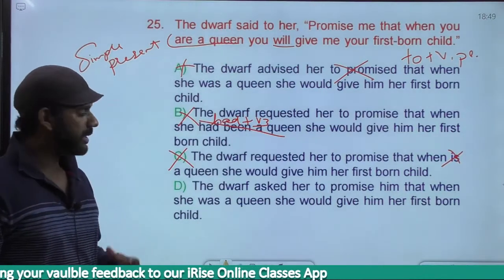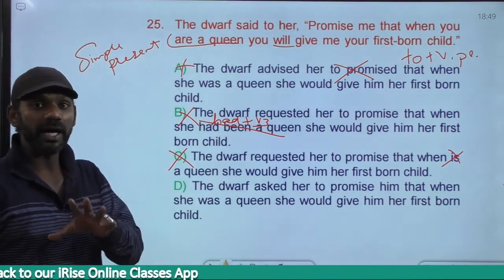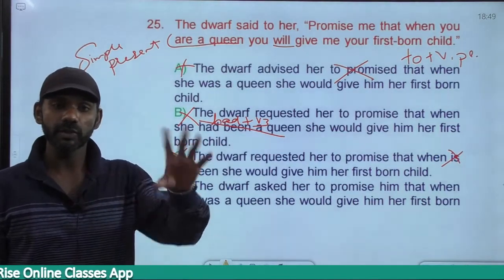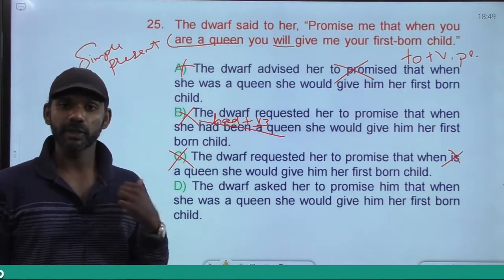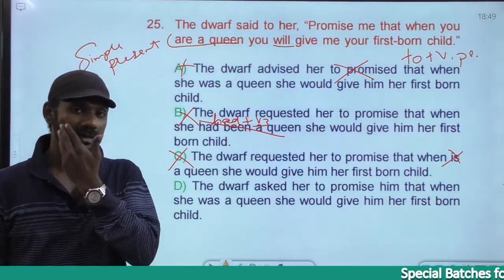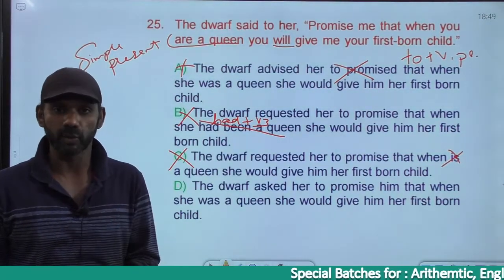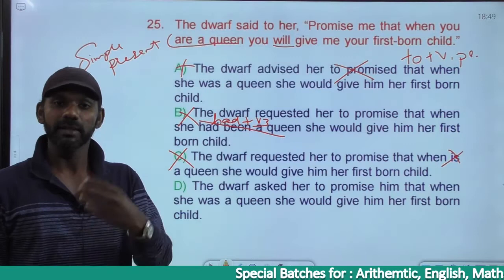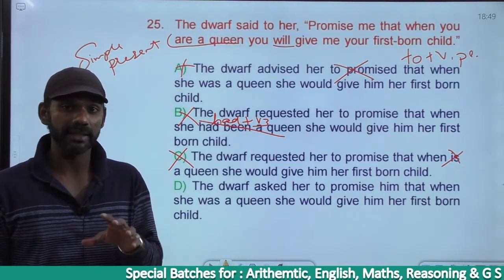Now come to option D. The dwarf asked her to promise. It is not that interrogative asked. If I say, I asked you to leave, that's not interrogative. I asked you to sit. They asked me to go. That's not interrogative. That's like ordering kind of thing. The teacher asked us to write the notes. Is it interrogative? No. I mean, the teacher ordered us to write the notes. The meaning of ordered comes there in the case of asked.